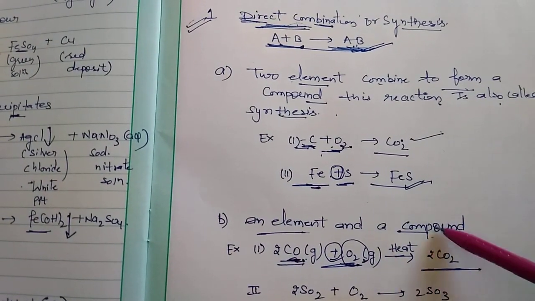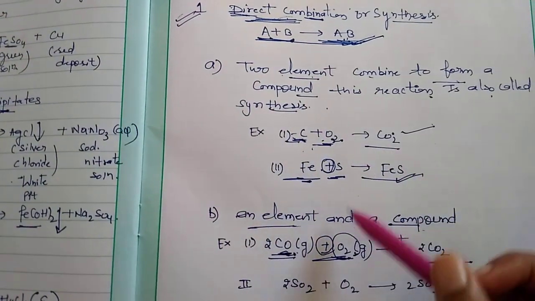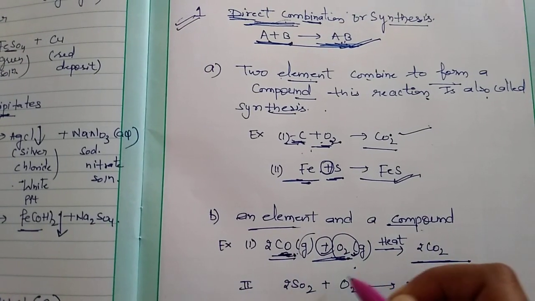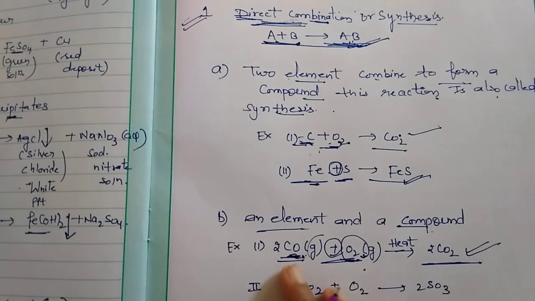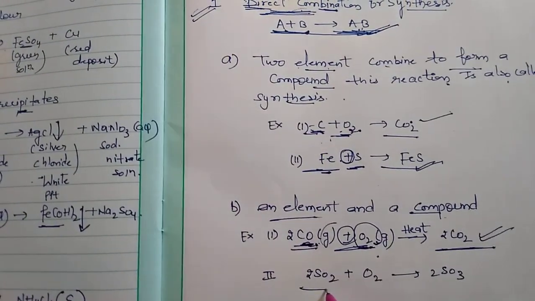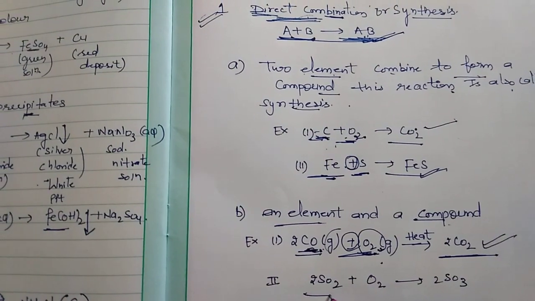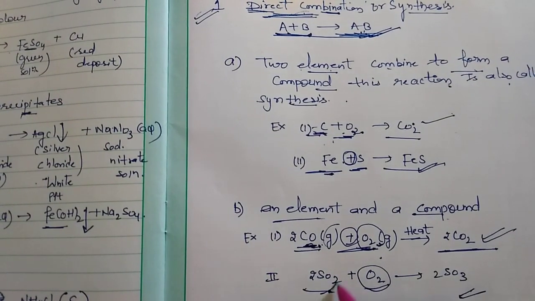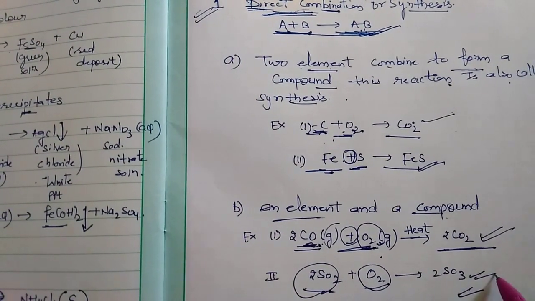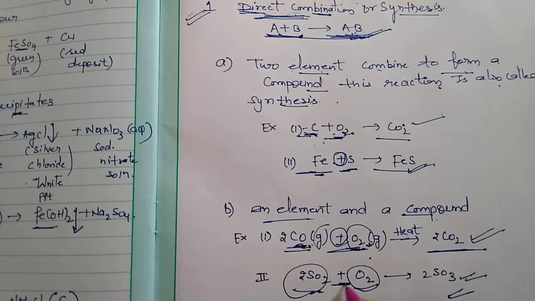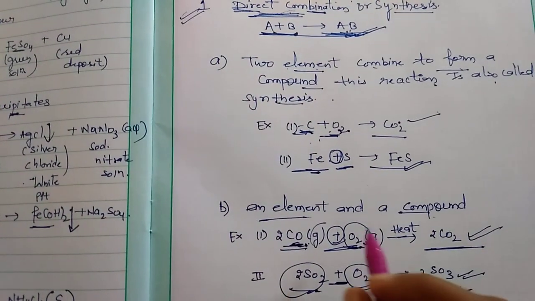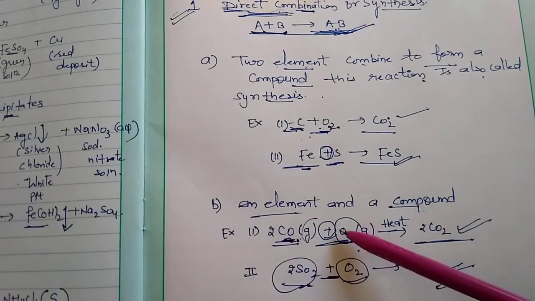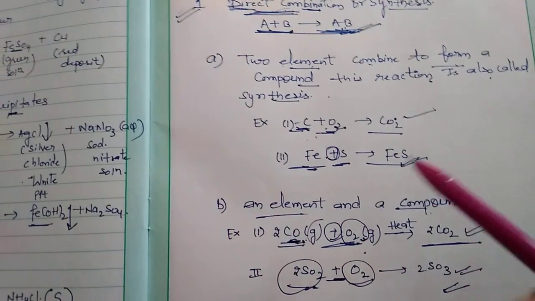What is the difference between the two? Here both reactants are elements, and here one reactant is a compound and one is an element. They both simply combine directly with each other and form a product. Its second example: sulfur dioxide and oxygen combine under certain conditions to form sulfur trioxide. In this also, one is an element and one is a compound, and the final product is a compound. This is a simple direct combination reaction. So its two categories are: in the first, both reactants are elements; in the second, one reactant is an element and one is a compound.